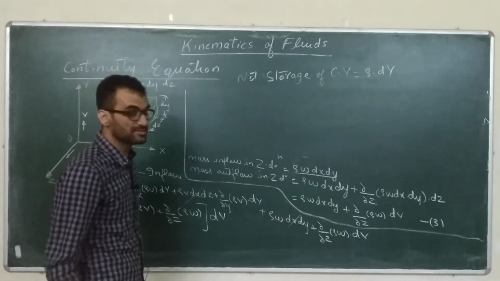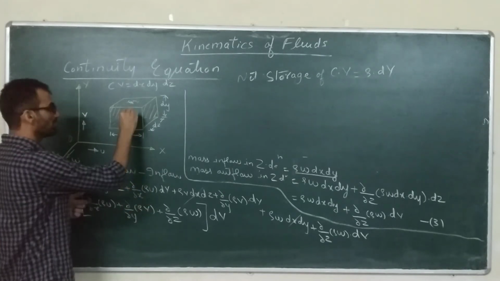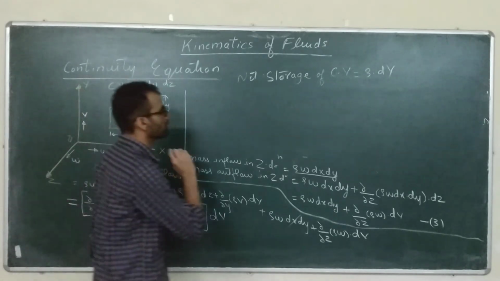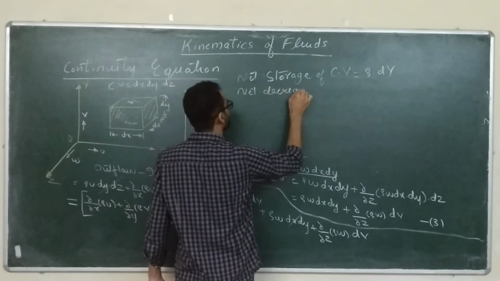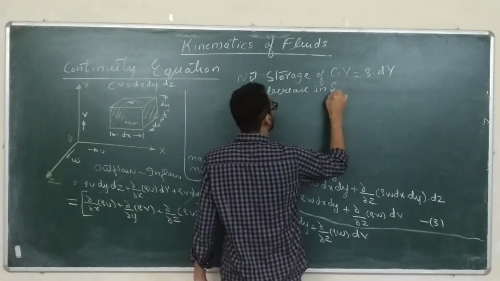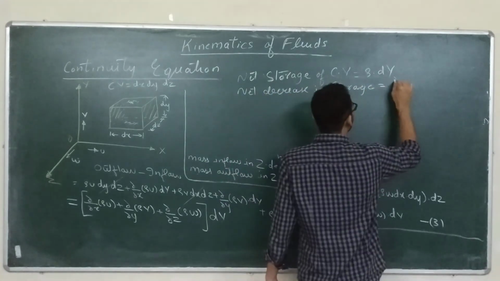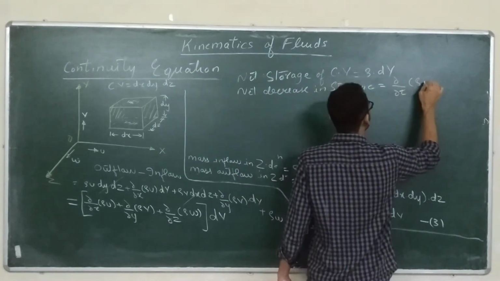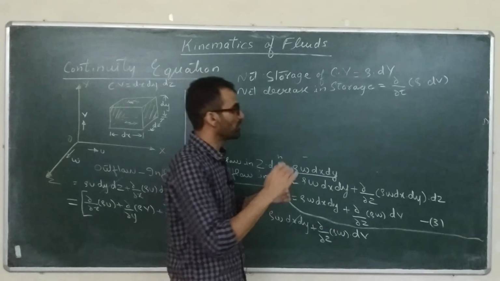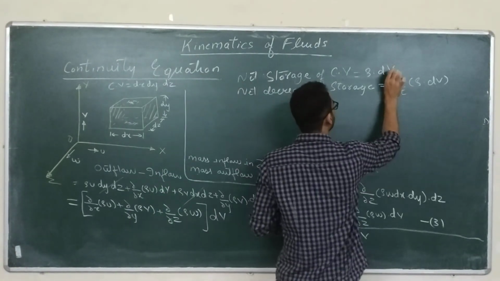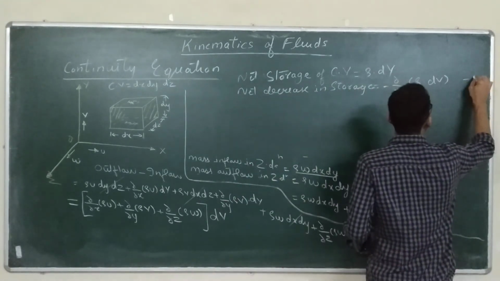Now, we have assumed that outflow is more than inflow, so storage should go on decreasing. So the net decrease in storage will be equal to del t of rho into dV. Since it is reducing, I will put a minus sign. This is your equation number 4.